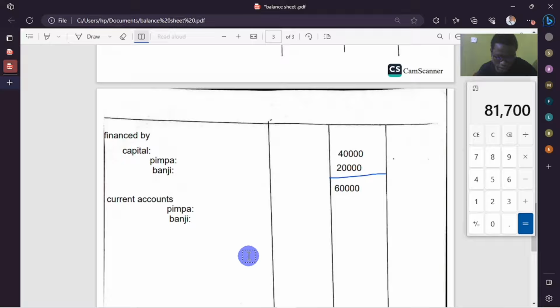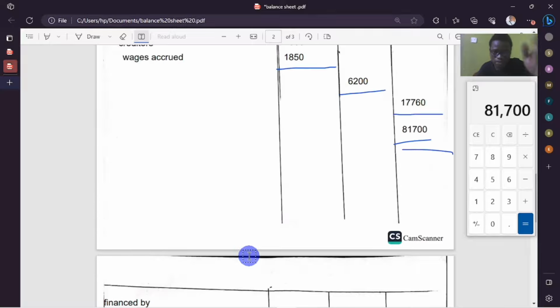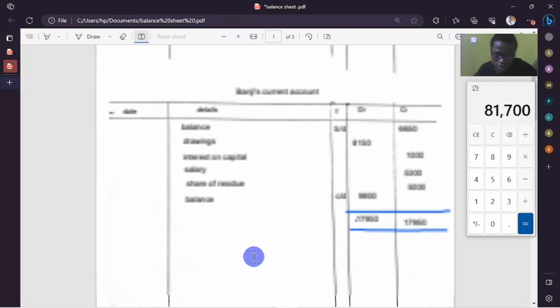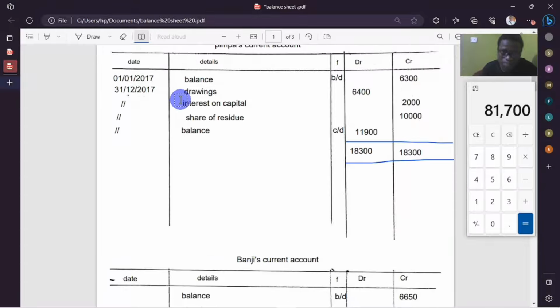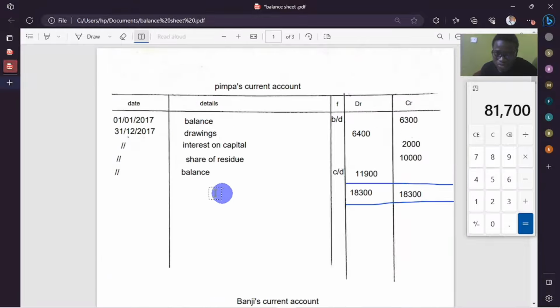So for the current accounts, we go back to the current accounts that we saw. For Pimpa, the current account, we're going to get this balance here. The balance carried down. This was the figure that was left in this person's current account. That's the figure we're looking for. So we're going to get this 11,000.